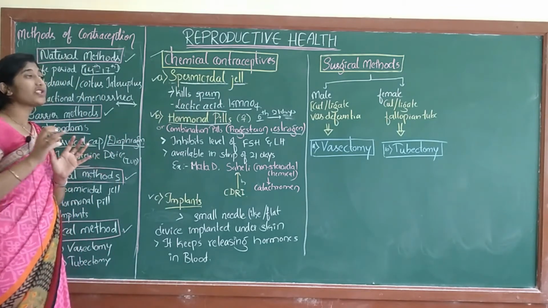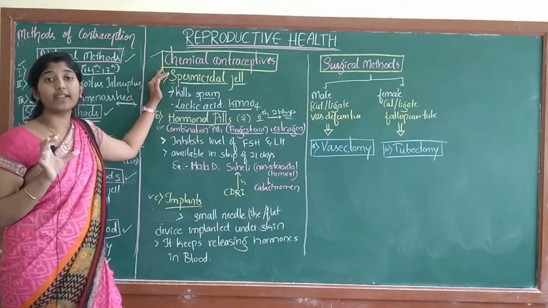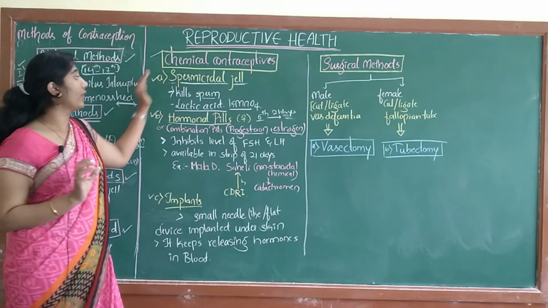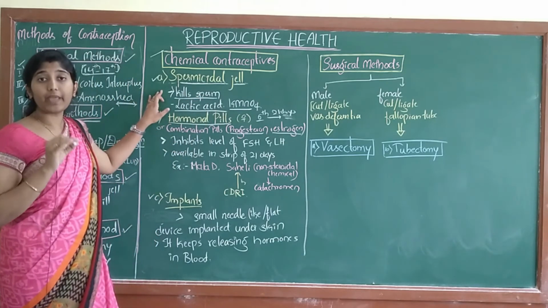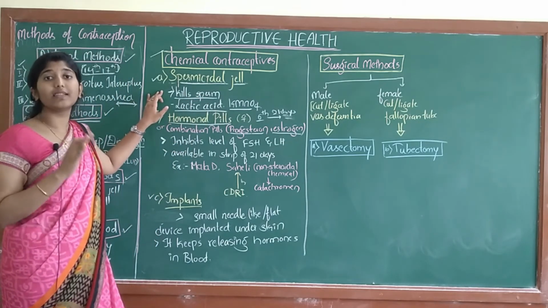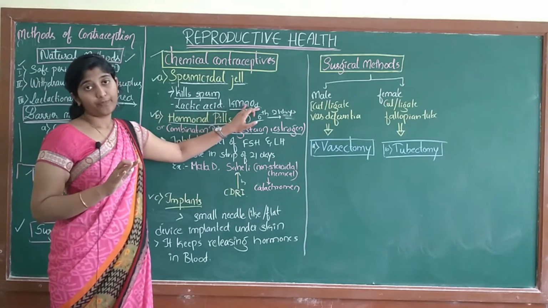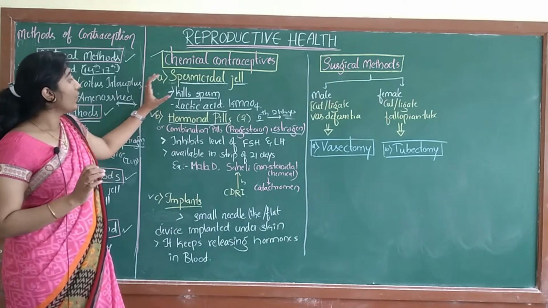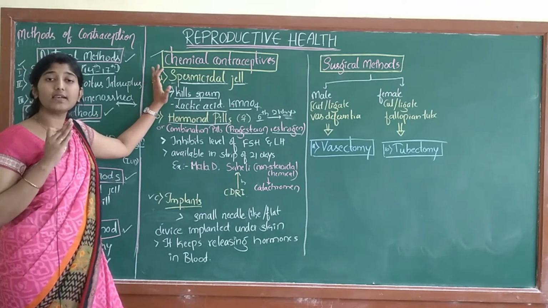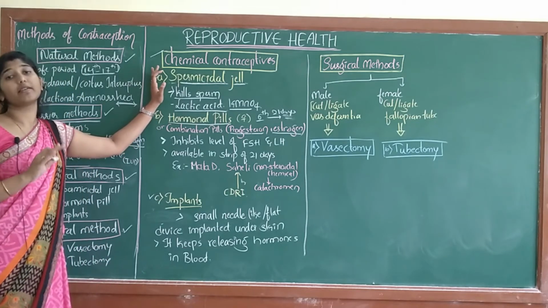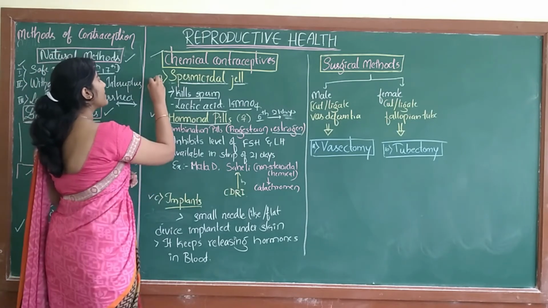It's nothing but a cream or gel which is spermicidal in nature. Spermicidal means sperm killing. It kills the sperm because there are some chemicals which are responsible for killing the sperm, which are lactic acid and KMnO4, and so on. Once the sperm is killed, then obviously there is no fertilization and pregnancy. So, this is the first method.